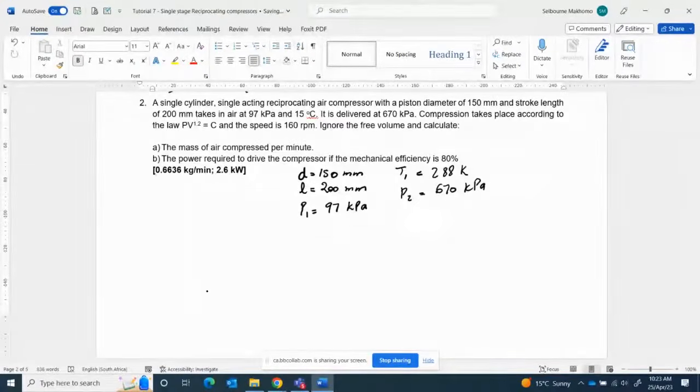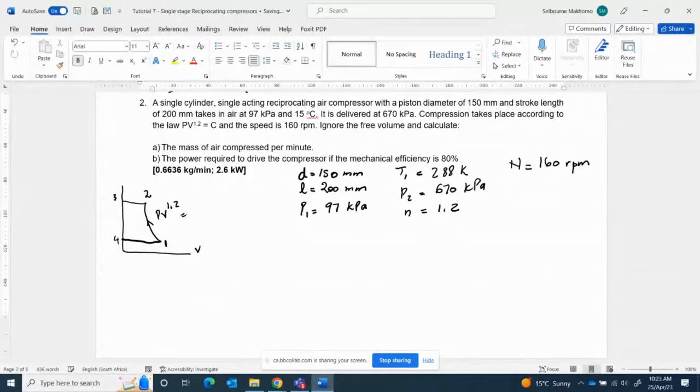The compression takes place according to the PV to the n law. In other words, n is equal to 1.2. And the engine speed, N, is 160 RPM, or the compressor speed. Ignore the clearance volume. So we have the same situation where we have a PV diagram of a compressor without clearance: 1, 2, 3, and 4. So PV^1.2 is equal to constant. So that is our PV diagram.